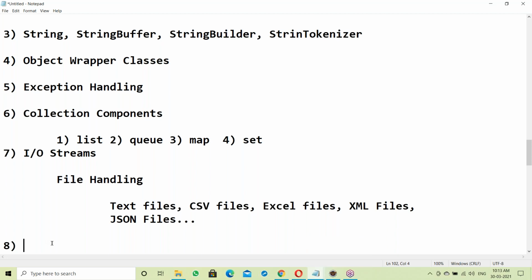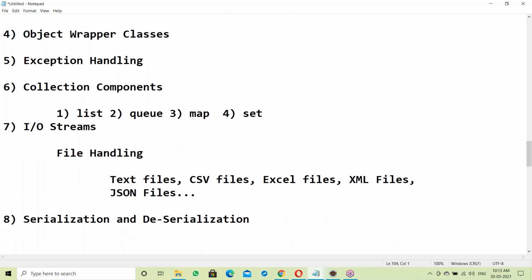After file handling, next, Java networking concepts here. Before that, we have one more concept, serialization and deserialization.